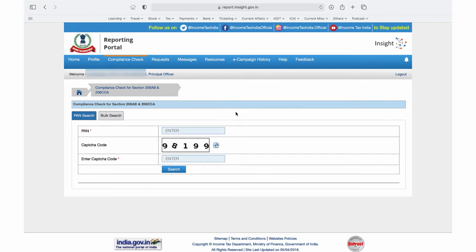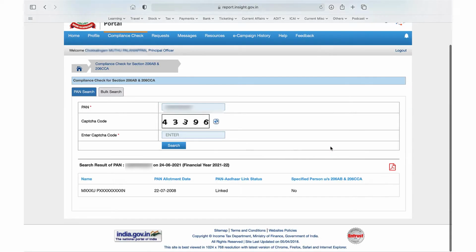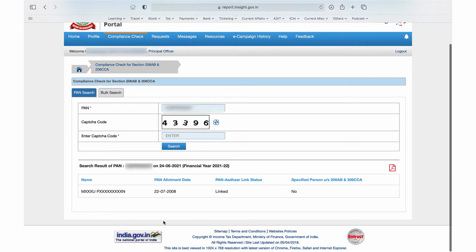Now we'll understand how to search the PAN. We'll do two types of searches. One is individual PAN, another is a bulk search. So we'll try out both. So in this PAN search, as we said, there are two options, PAN and bulk search. We are currently in this PAN search option where we are specifying the PAN. Once we specify the PAN of the relevant person for whom we have to check the compliance, and the captcha code, it will give us the details of the PAN holder.